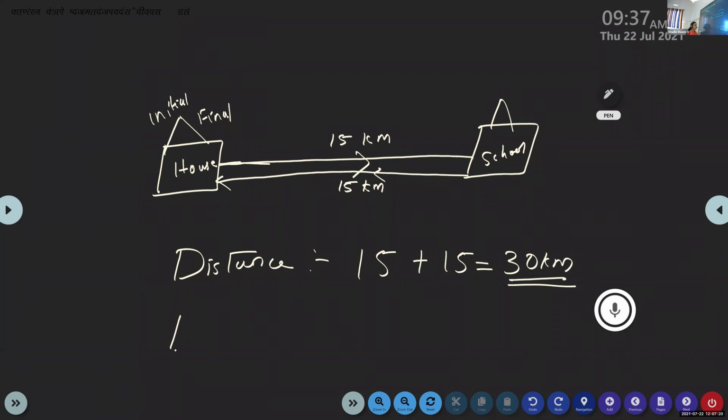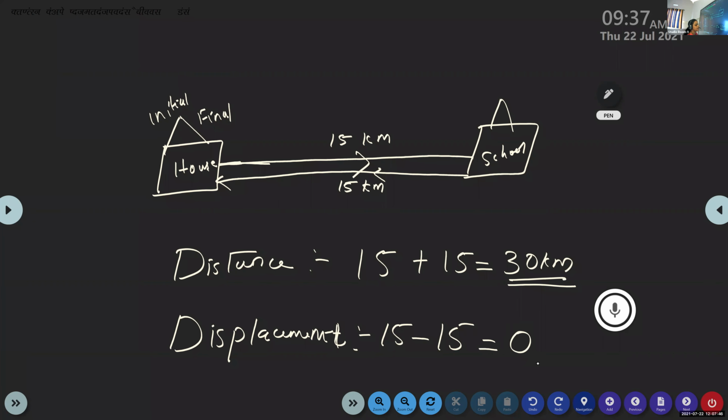My next question: what about the displacement? It is 0. Displacement is the shortest distance between the initial point and the final point. The initial point is the house and the final point is also the house, so 15 minus 15 is equal to 0. That is, if the initial point and final point are the same, then the displacement of the object is equal to 0.